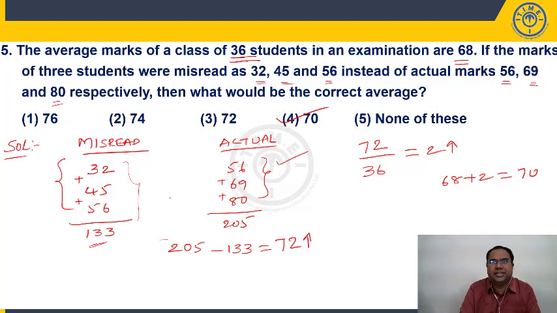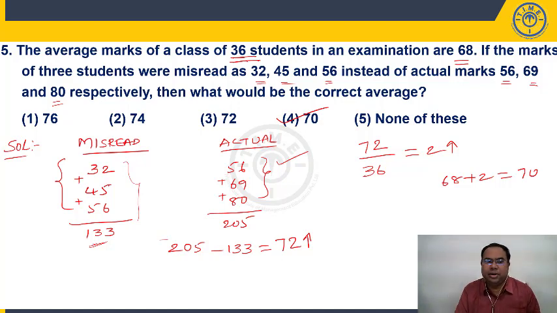77. So the difference is 1. So instead of adding these three also, I can see here, compare, 56 and 56 get cancelled. 45 and 29, how much more? 24 more. 32 and 80, 48 more. So 24 plus 48, 72 more. 72 among 36, it is 2.